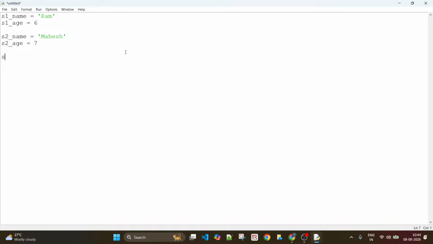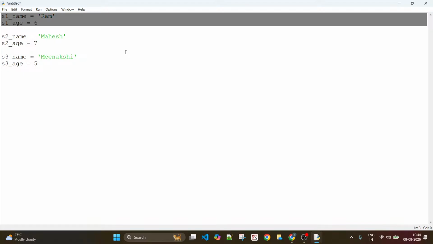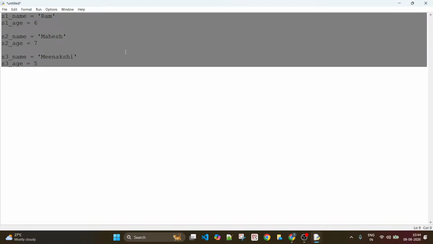What if I have one more student? Yes, I have to follow the same thought process, storing the name and the age of the student. All right, so this is how I can store the details of students.